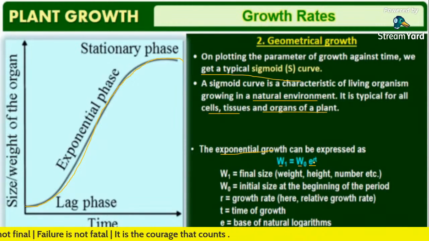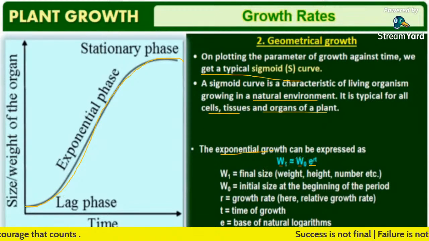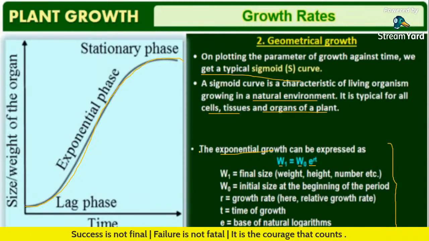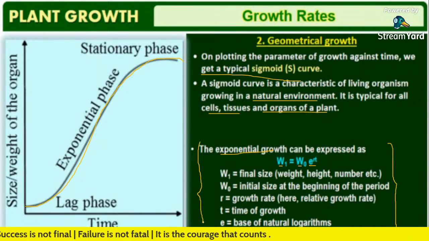Is that clear? This is all about geometrical growth.